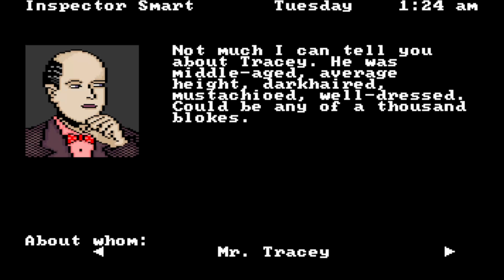Not much I can tell you about Tracy. He was middle-aged, average height, dark-haired, mustachioed, well-dressed. Could be any of 1,000 blokes.